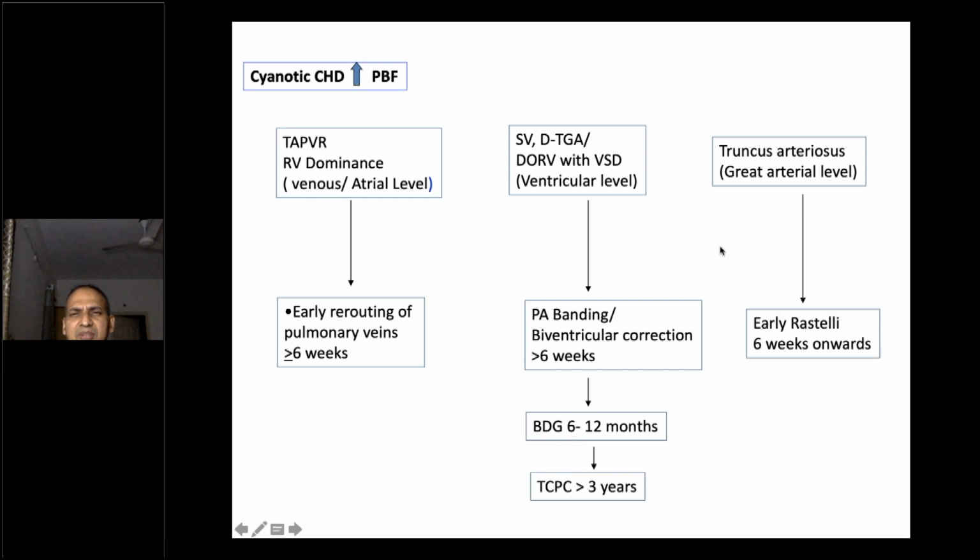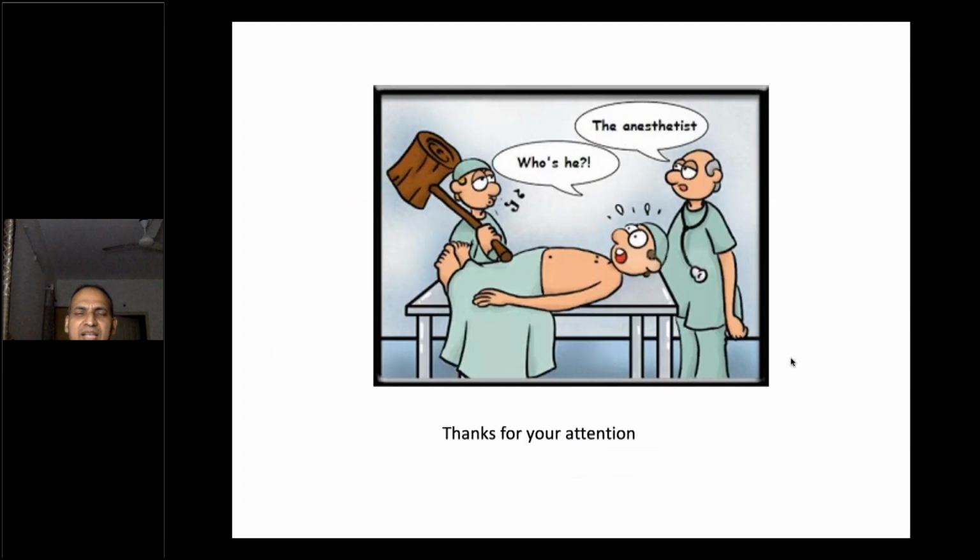Truncus arteriosus I have not discussed in detail here because of lack of time. So what we do is surgery above 6 weeks onwards. So we wait for 2 to 3 months usually. In between that, we go for a Rastelli operation. Rastelli operation is nothing but we close the VSD and put a conduit from the RV to the pulmonary artery.